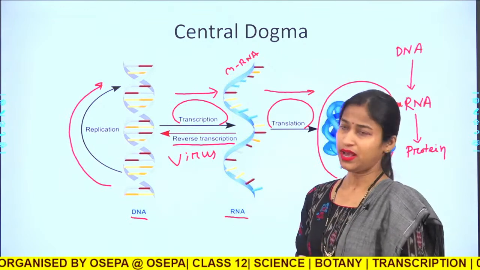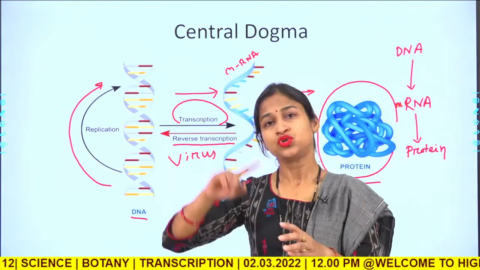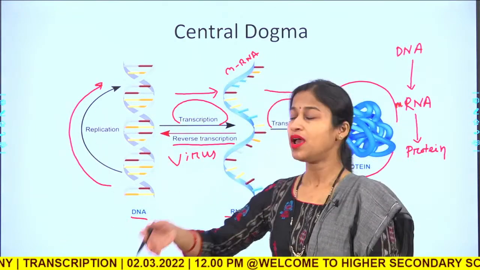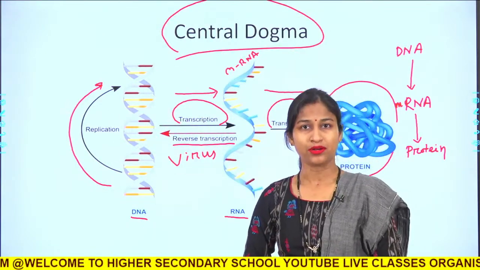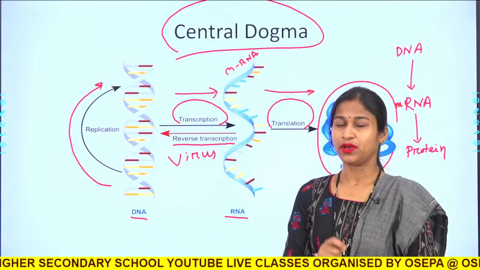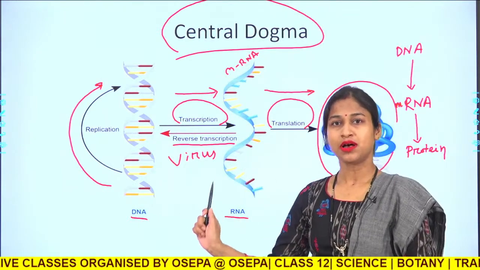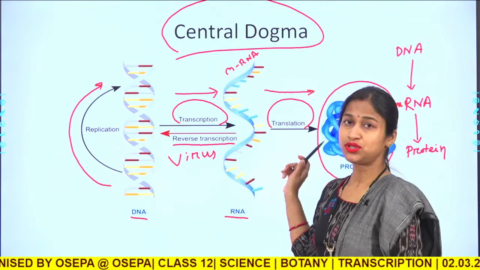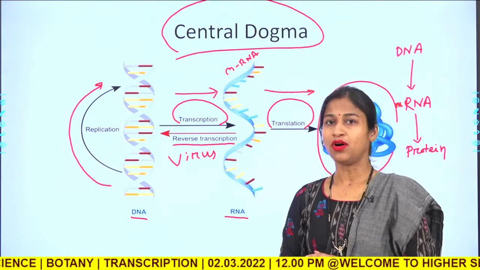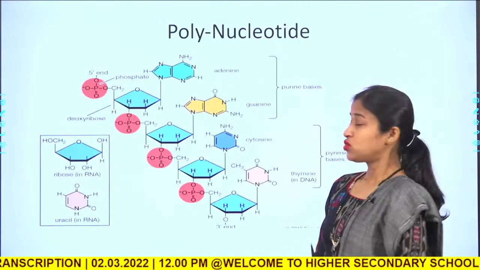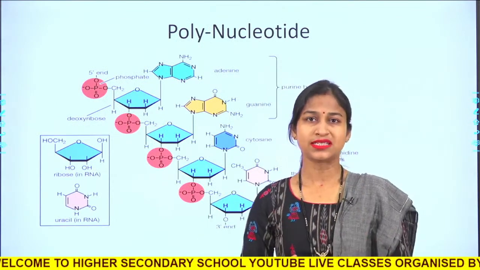Any organism, starting from Monera or bacteria to the higher evolved organisms like human, follows this central dogma of molecular biology, which says that a DNA molecule produces an RNA copy and an RNA molecule produces a protein by the process of transcription and translation respectively.